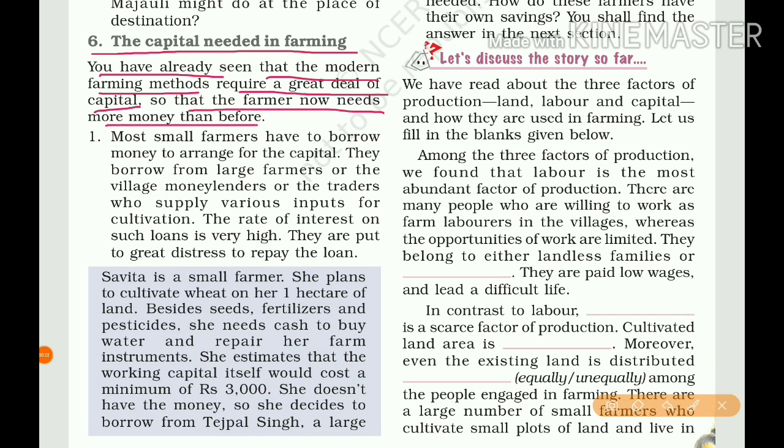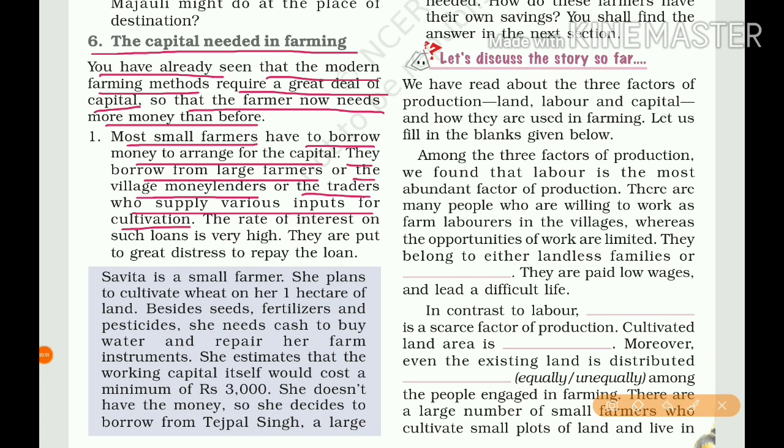That means more capital to buy HYV seeds, chemical fertilizers, pesticides, and even for irrigation. Most small farmers have to borrow money to arrange for the capital. They borrow from large farmers, the village money lenders, or the traders who supply various inputs for cultivation.